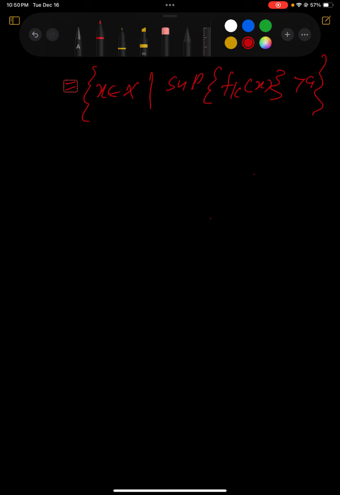Now if the sup is greater than a, there exists k belonging to Z plus such that f_k of x is greater than a.